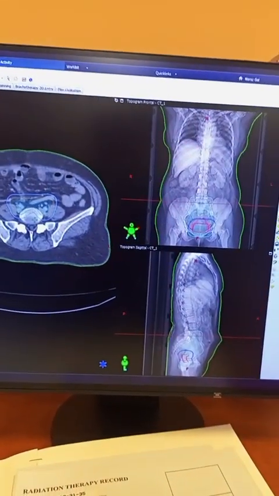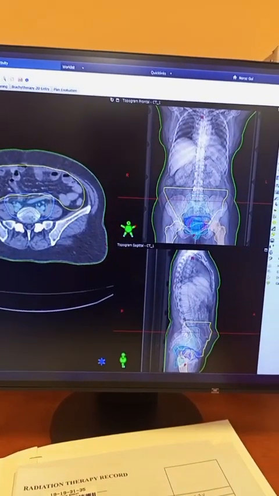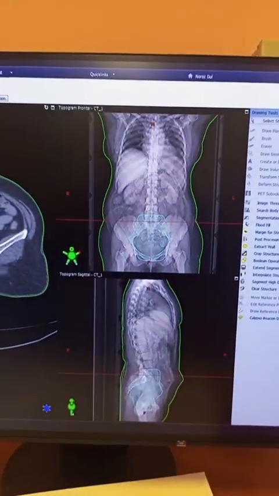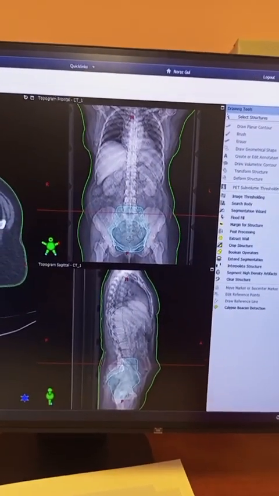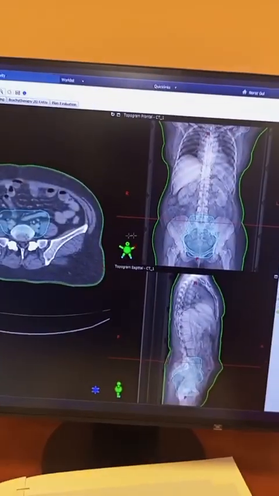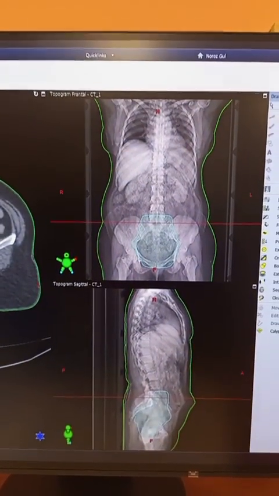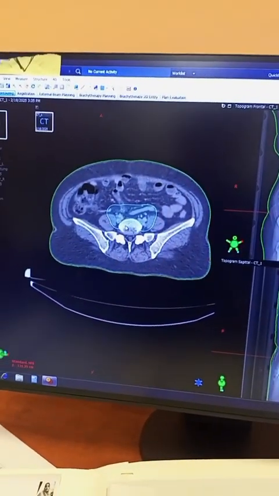As a whole, we have made a single volume from all of these, and we call this the PTV45. So this is the whole volume, which includes the lymph nodes as well as the stump area. This area will receive 45 gray radiation in 25 fractions.